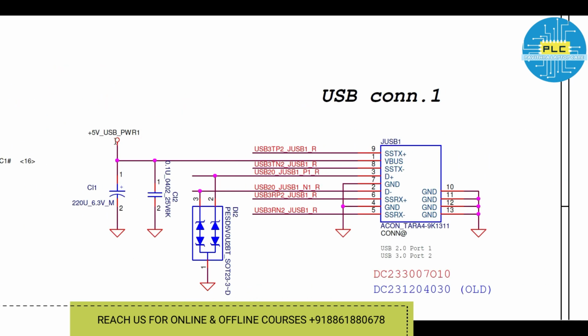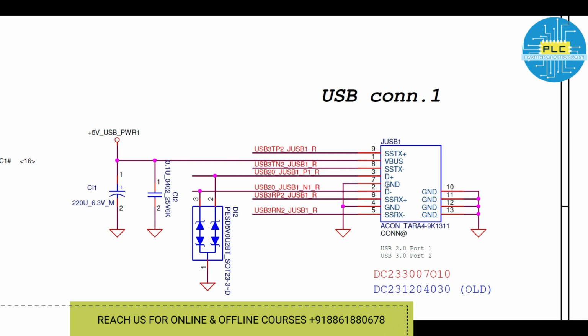Then the supply is over. There should be a positive and a negative, right? This is the ground part. See, here is the ground part. So pin number 1 will have positive 5 volts, and pins 4 and 7 will have ground. This connector now has the supply.